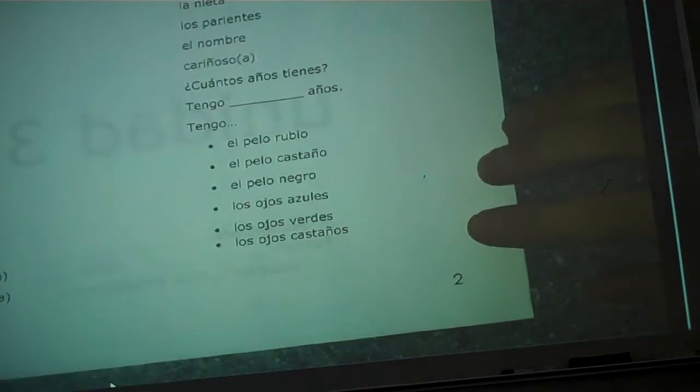Your pencil's funky looking. Yes, there's a gatito there. That's not what we're going to be talking about. Okay.